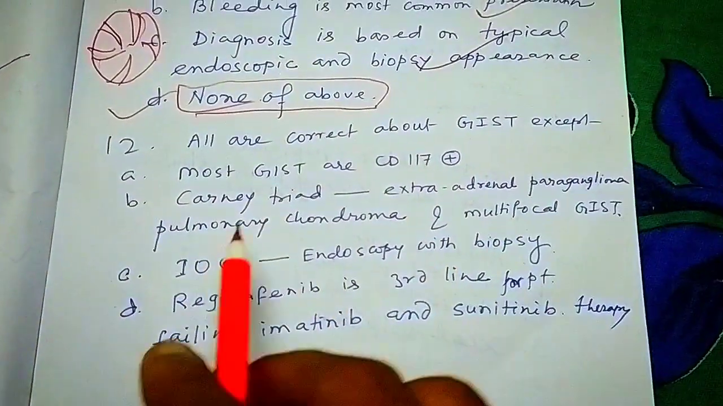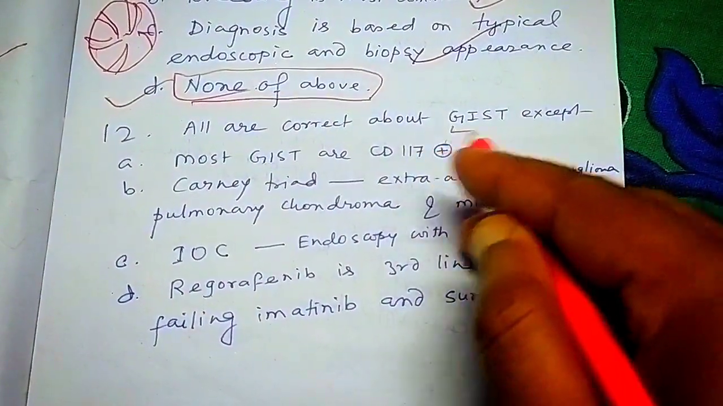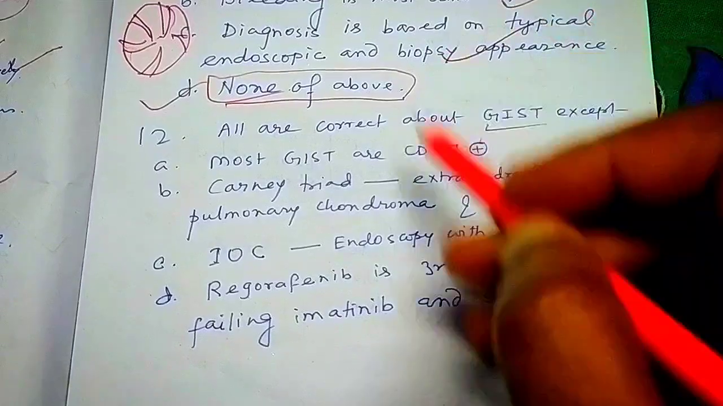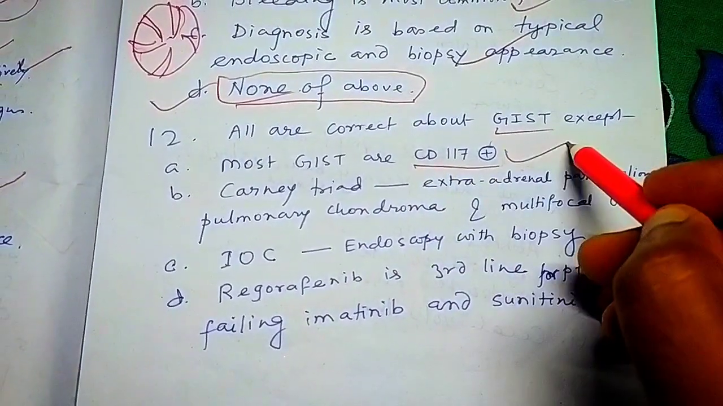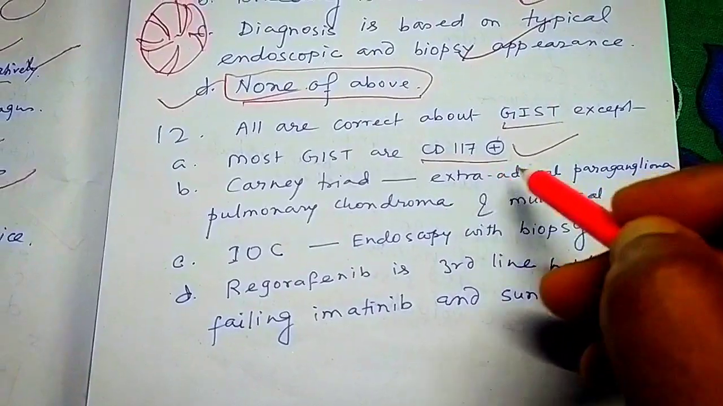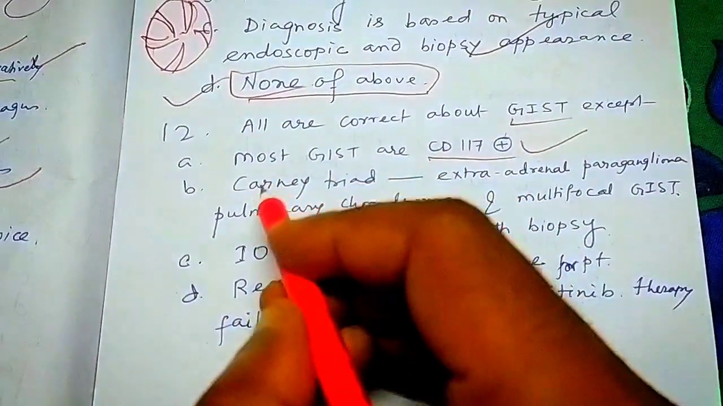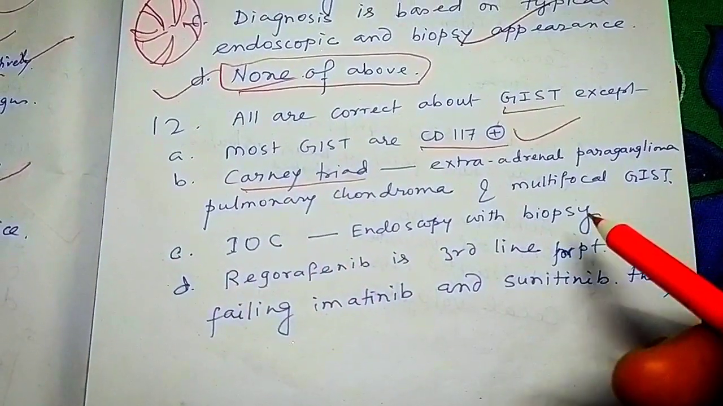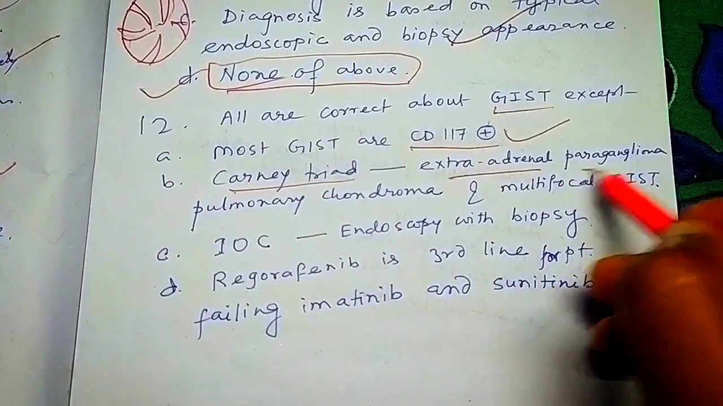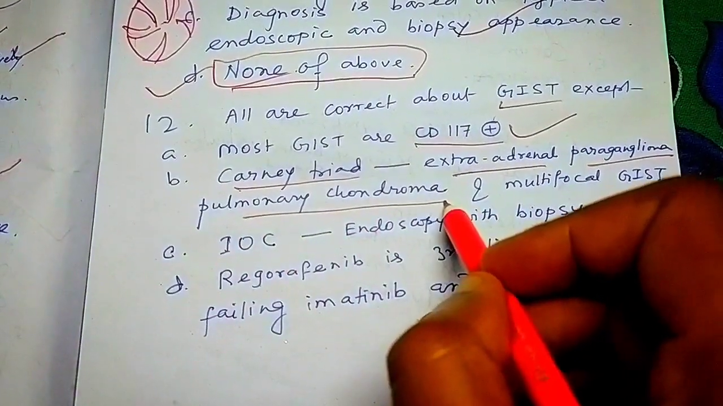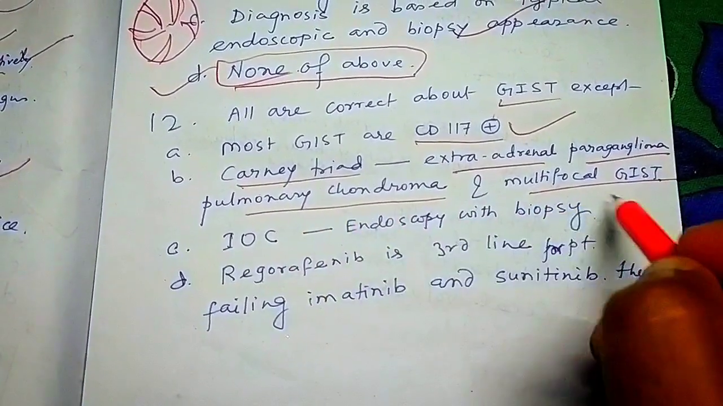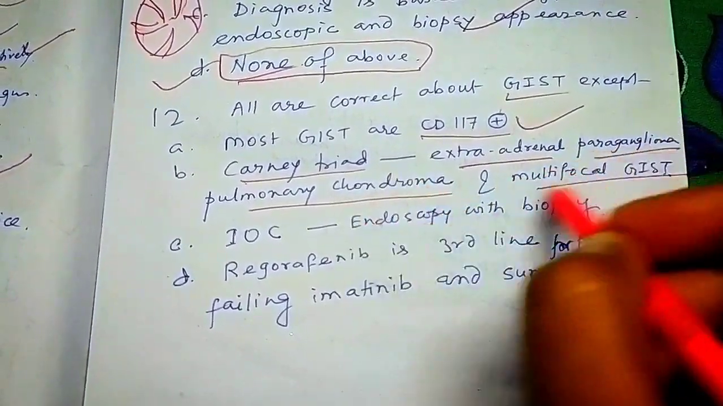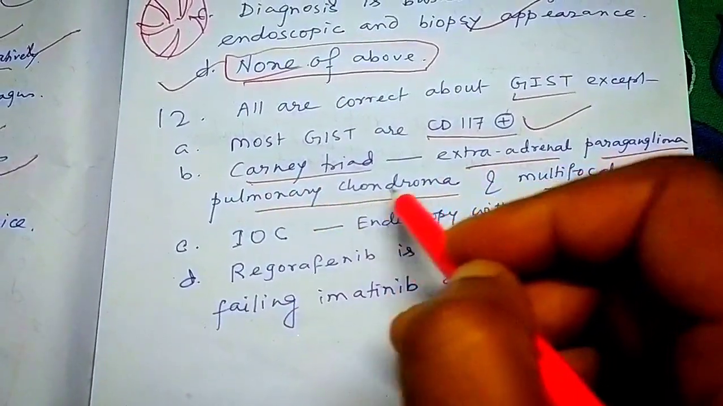Next question. All are correct about GIST. What is GIST? Gastrointestinal stromal tumor. Always remember, GIST is CD117 positive. Yes, correct. Next, a triad found with GIST is known as Carney triad. What is found in Carney triad? Extra-adrenal paraganglioma, pulmonary chondroma, and multiple GIST. So multifocal GIST, pulmonary chondroma, and extra-adrenal paraganglioma. These three are the Carney triad. So Carney triad can be found in GIST.